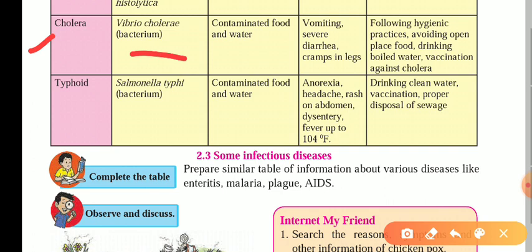Then avoid open food, meaning we should avoid outside food. Then drink boiled water, and get vaccination against cholera. The next one is typhoid, which is caused by the Salmonella typhi bacterium, through contaminated food and water. Then the symptoms are anorexia, headache, rash on the abdomen, dysentery, fever up to 104 degrees Fahrenheit. Drinking clean water, vaccination, and proper disposal of sewage are the best ways to control or prevent this disease.